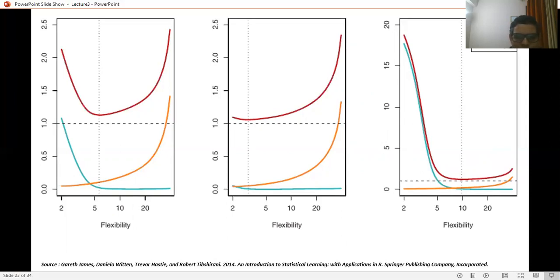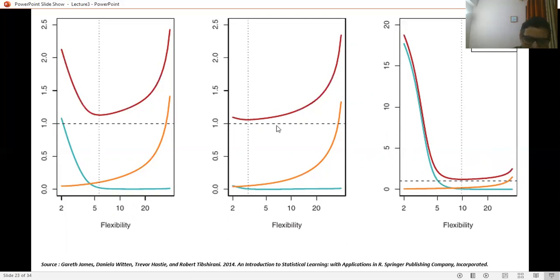When flexibility is low, bias is high. When flexibility increases and our model is showing less bias, then variance is high. But whatever may be the case, the test MSE always stays above the dashed line, which is the line of variance of epsilon.